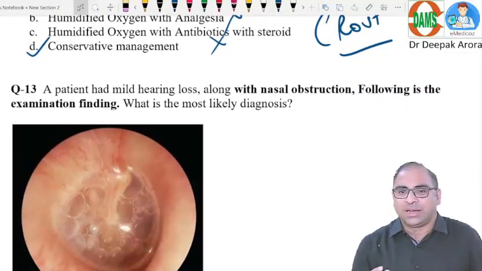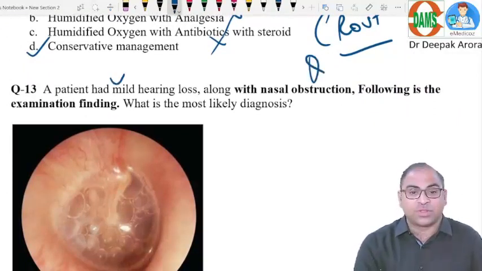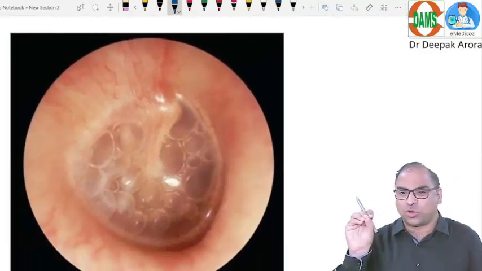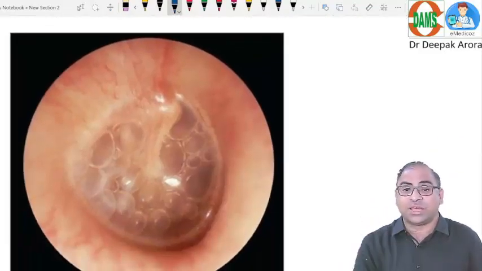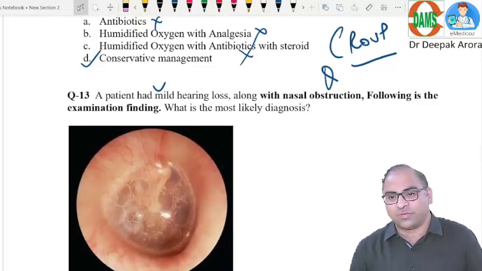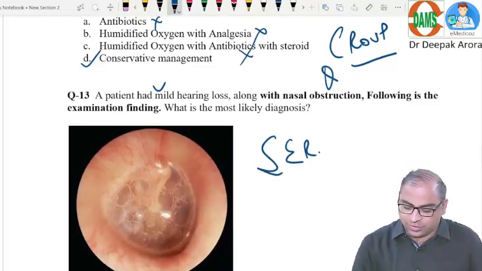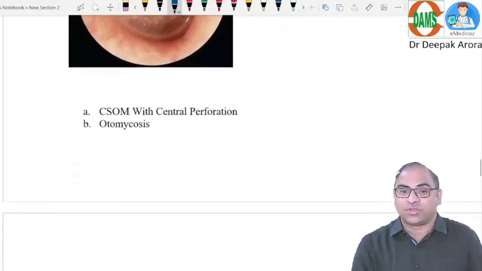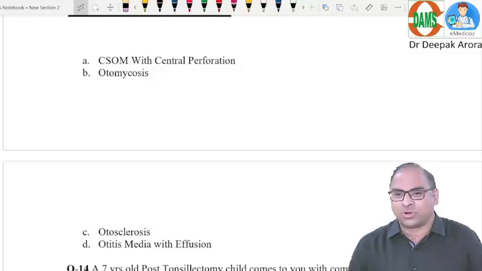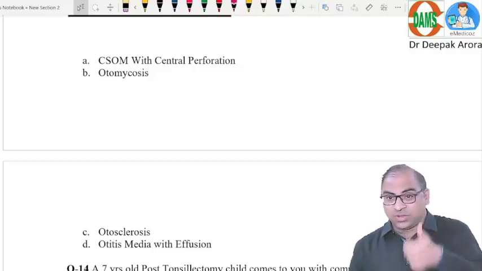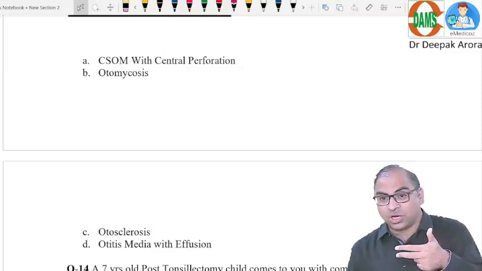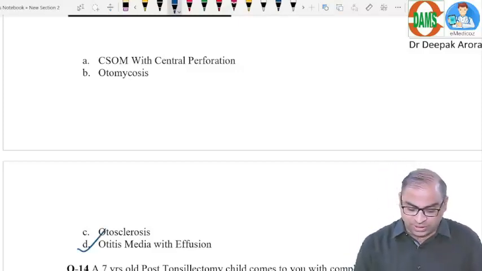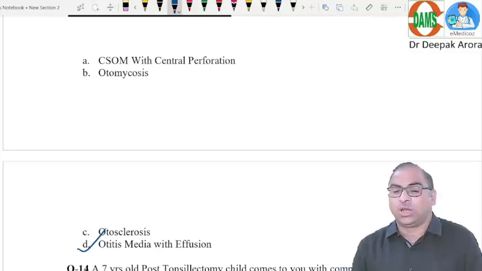Coming to the next one, one of the easiest questions. Patient has a mild hearing loss with nasal obstruction. Hearing loss with what has the examiner shown you? Small blebs, small blebs with hearing loss mentioned. Always go for serous otitis media. But serous otitis media is not in the options. What is the other name we use for serous otitis media? CSOM, not at all. Otomycosis, no. Otosclerosis, no. Serous otitis media, secretory otitis media, blue ear and otitis media with effusion are all synonyms. Clear? So the answer will be option D.